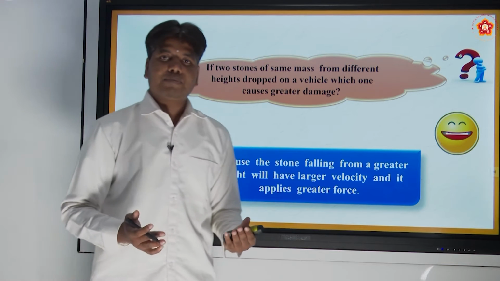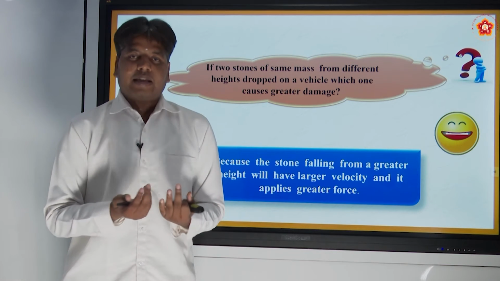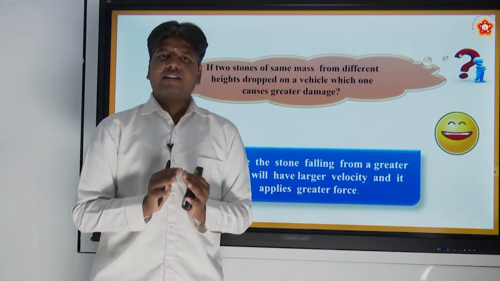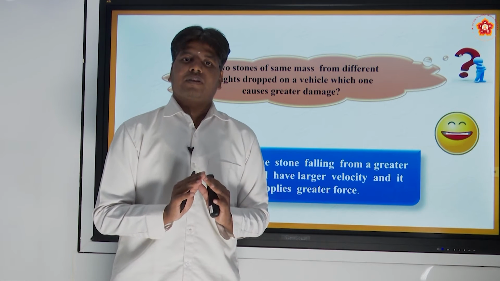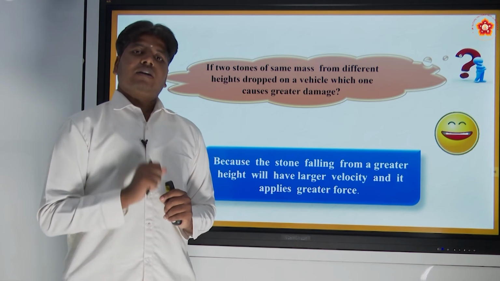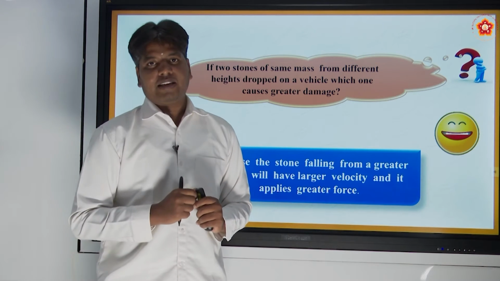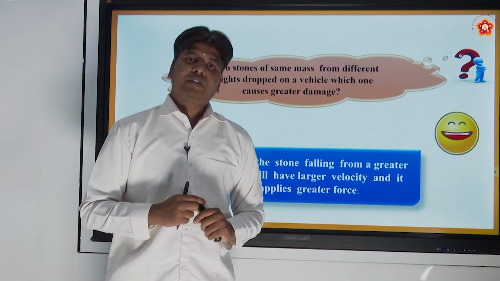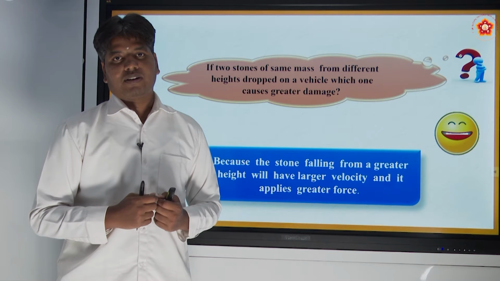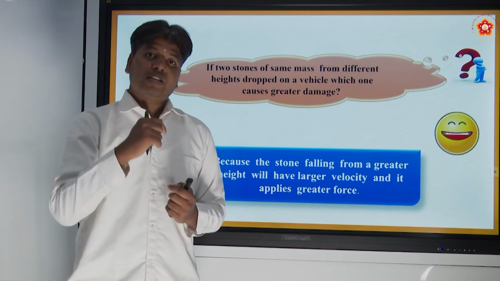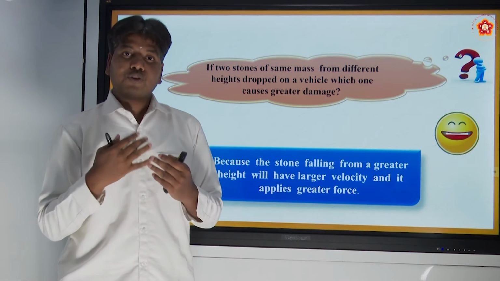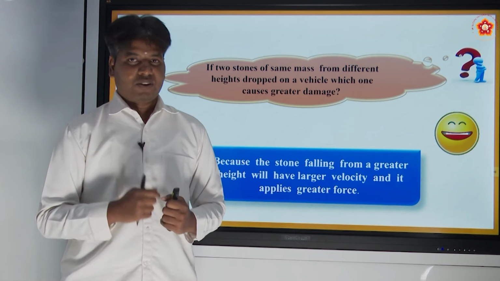In your daily life examples, you can also see that when you catch a cricket ball, if it is of a certain less height, if it is coming flat, it is very easy to catch with less force. If the same ball, if the batsman hits in the air for a very long height, what happens? Your hand hurts when you catch the ball, because when the ball is coming down, it is coming down with the greater velocity. So you need to apply more force to counter it. All right.